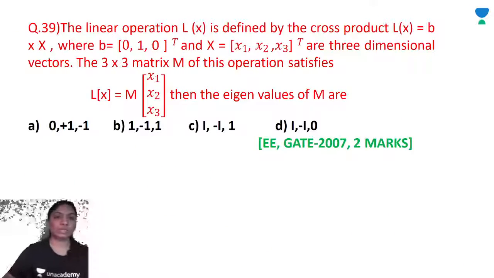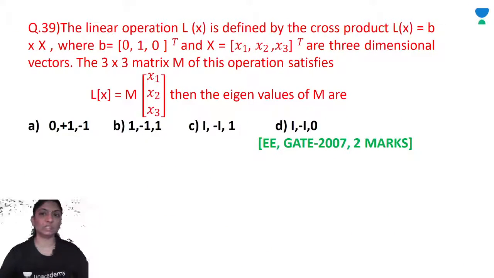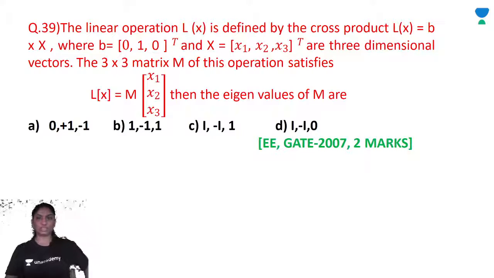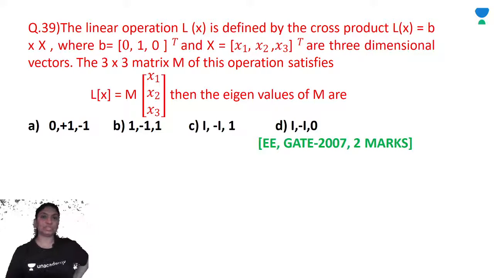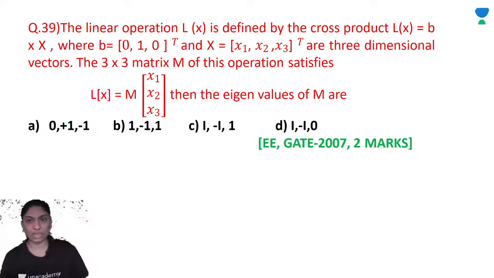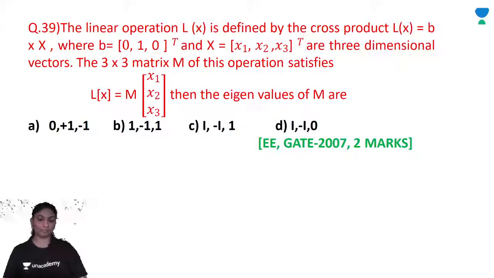Now, the linear operation L of x is defined by the cross product L of x is equal to B cross x, where B is equal to 0 1 0 transpose, x is equal to x1 x2 x3 transpose are three-dimensional vectors. The 3 by 3 matrix M of this operation satisfies L of x is equal to M of x1 x2 x3. Then the eigenvalues of M are, okay, we will calculate the eigenvalues for this.